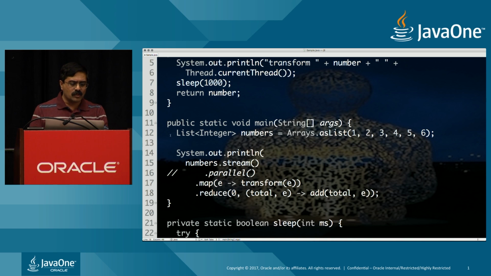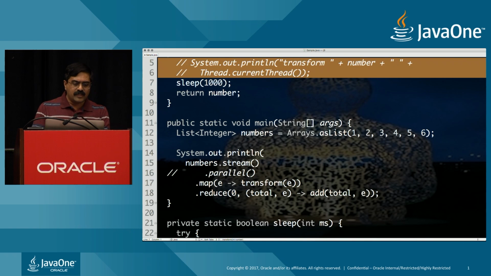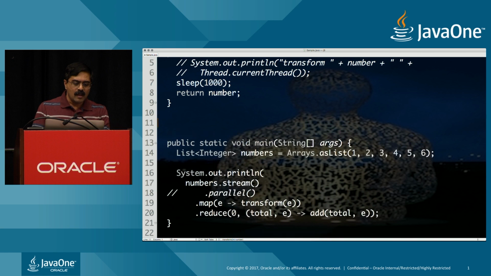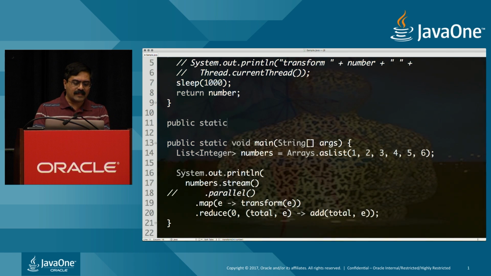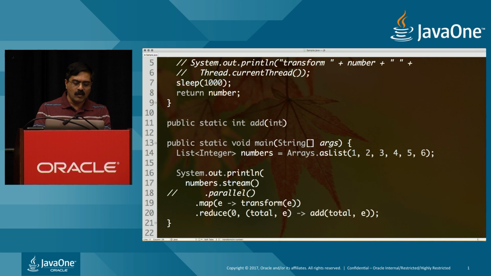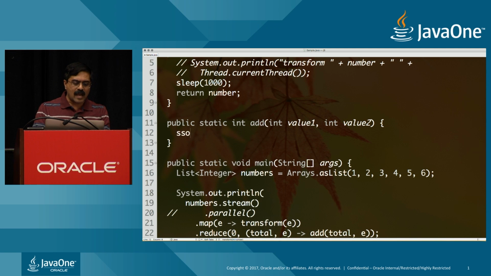But I'm curious to look at the add itself. Let's go ahead and once again remove this printout from the map method. In this case, I'm going to create a method, the add method, which takes int value 1 and int value 2. And all I'm going to do is output, let's go ahead and say add plus.